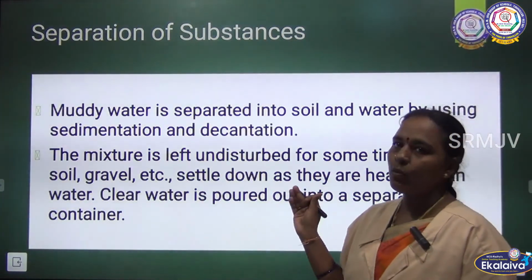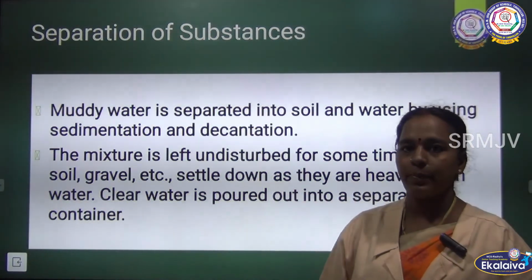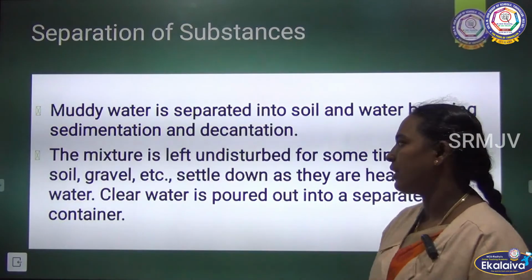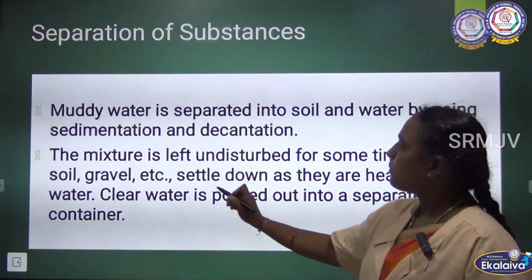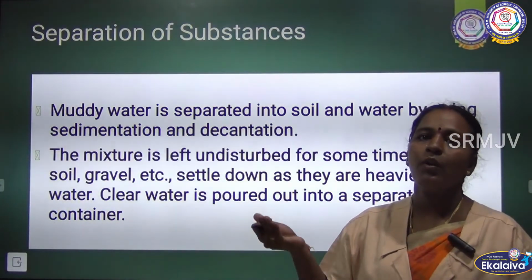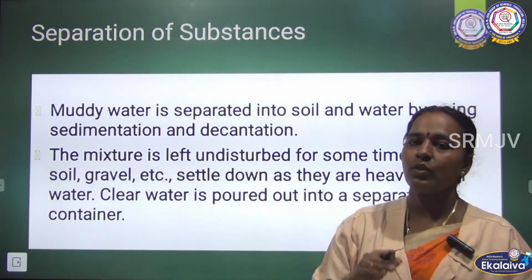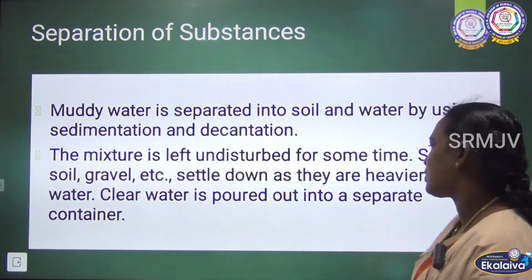You can take muddy water and separate it by the methods of sedimentation as well as decantation. The mixture is left undisturbed, you have to keep it undisturbed. Then you remove the upper layer of water alone into another container. That process is known as decantation.